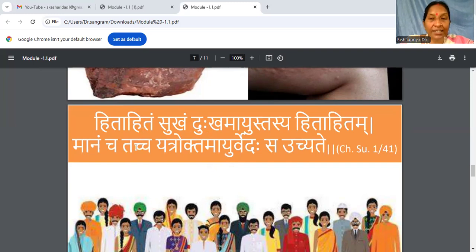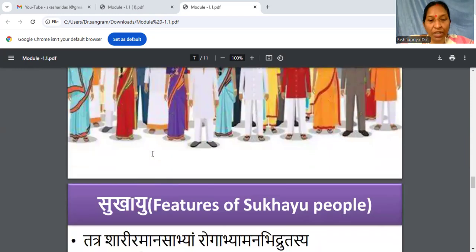How to measure them, how to identify them, how to locate that this category of people are coming under the Sukhayu people. How can we identify whether the people around us are Sukhayu, Hitayu, Ahitayu or Dukhayu. Certain characteristics have been given to identify the people around us or to identify ourselves. Therefore, these 4 categories of Ayu are given.